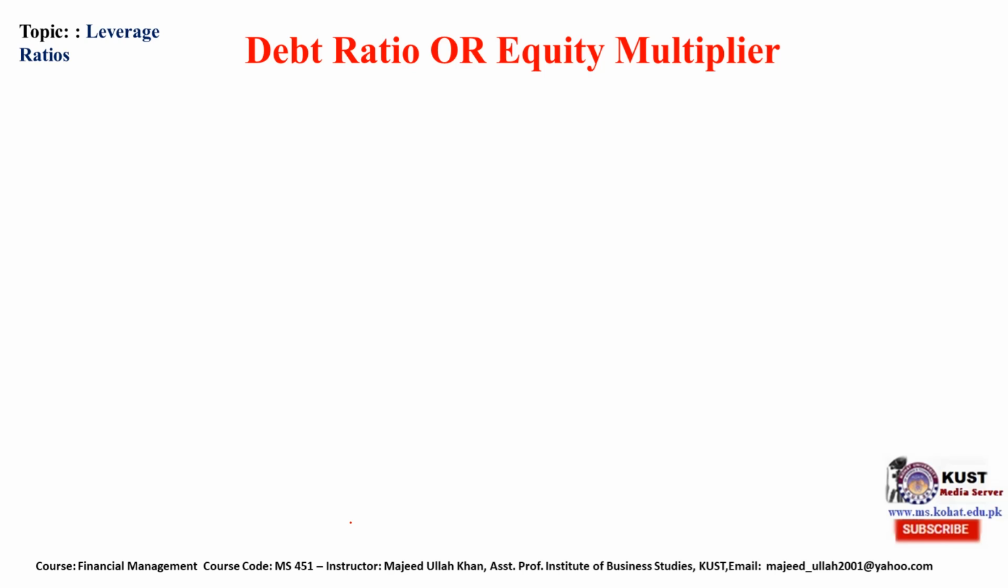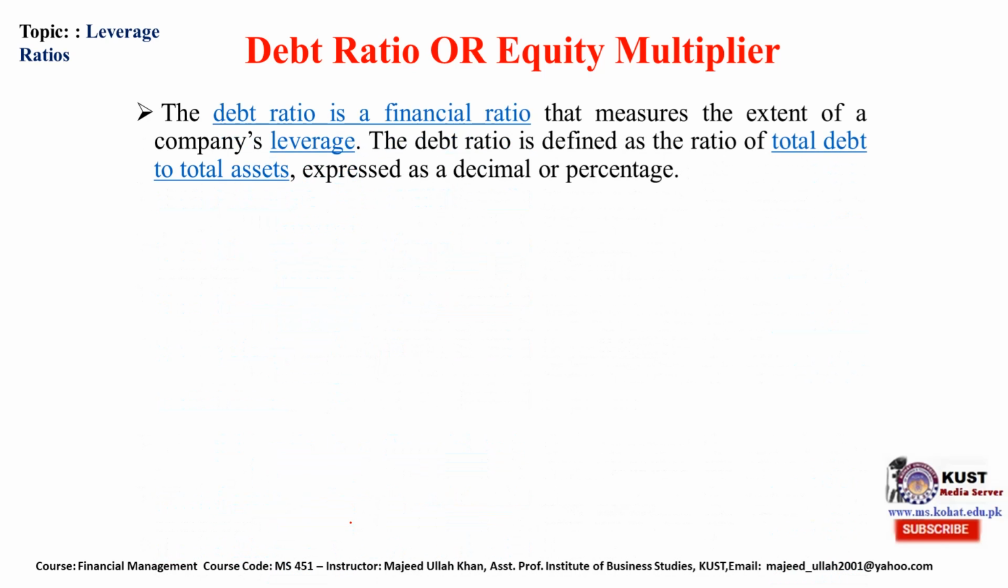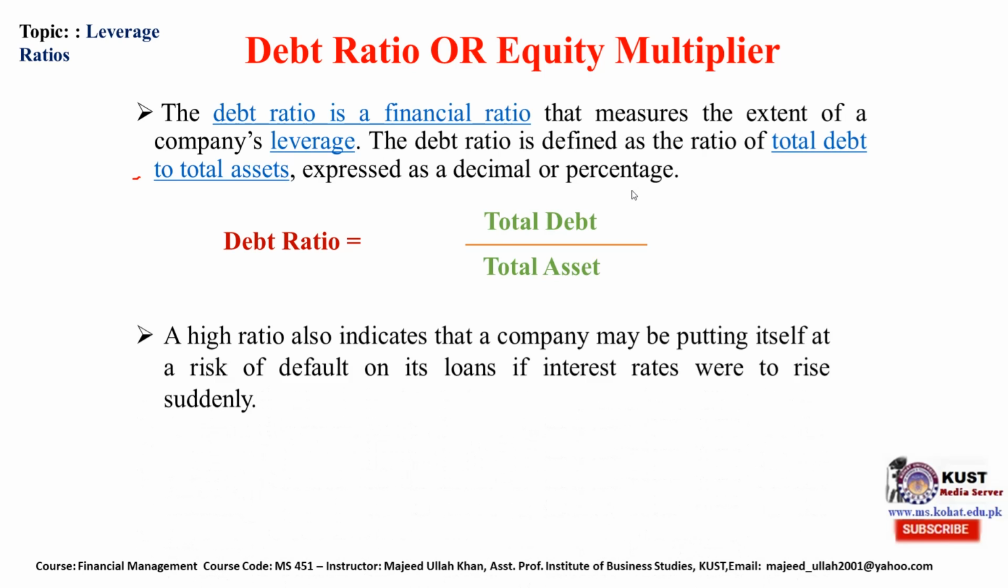Now, debt ratio and equity multiplier. Debt ratio is a financial ratio that measures the extent of the company's leverage. The debt ratio is defined as the ratio of total debt to total assets, rather than debt divided by equity, expressed as a percentage. So debt ratio is equal to total debt divided by total assets. It doesn't include the value of leases.